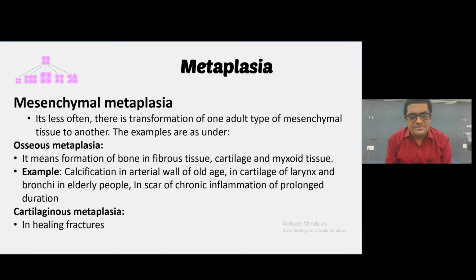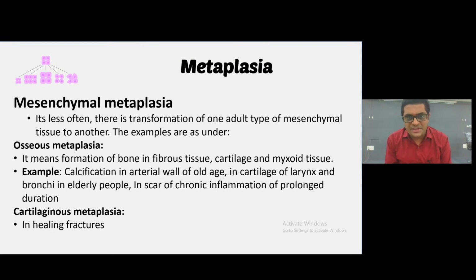Now next one is the mesenchymal type of metaplasia. Less often, there is a transformation of one adult type of mesenchymal tissue to another. Examples are osseous metaplasia and cartilaginous metaplasia. Osseous metaplasia means formation of bone in fibrous tissue, cartilage, and myxoid tissue.